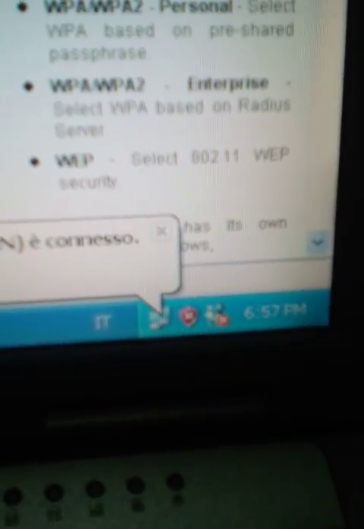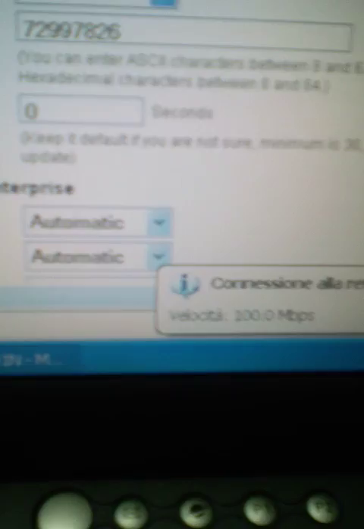Now see the modem here is blinking. It shows that it's connected to the internet. You can see the modem. Yeah, so it's functioning. Connesso, in Italian language, this is in Italian language. Connessione alla rete locale, LAN, connessione. You see, velocità 100. Now, let me go to the internet again to see if I can browse. Go to start. Internet. Let's wait, it's processing.